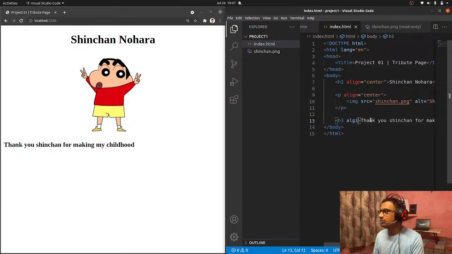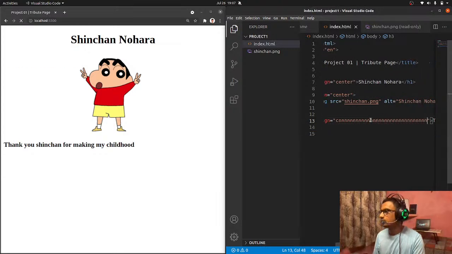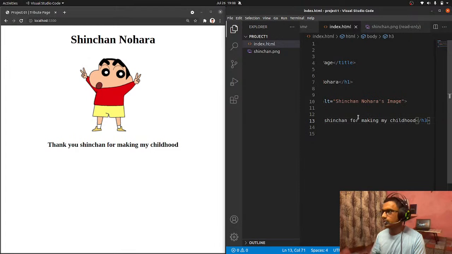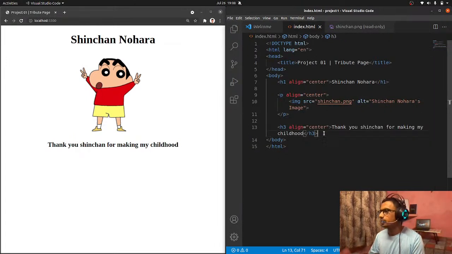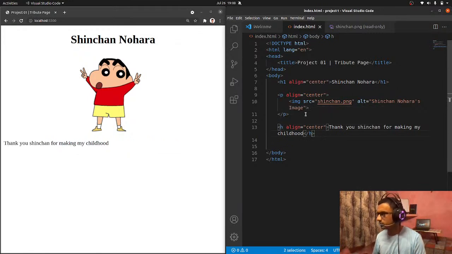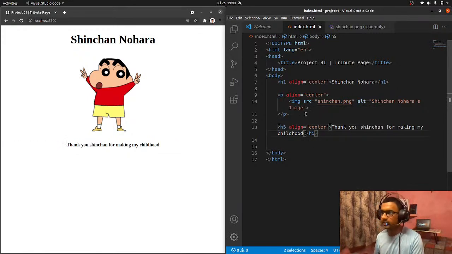Let me just align it to the center. Align equals to center. Enter. Okay, so my thing got at the center, and let me just make it a little bit smaller, maybe 5, I guess.